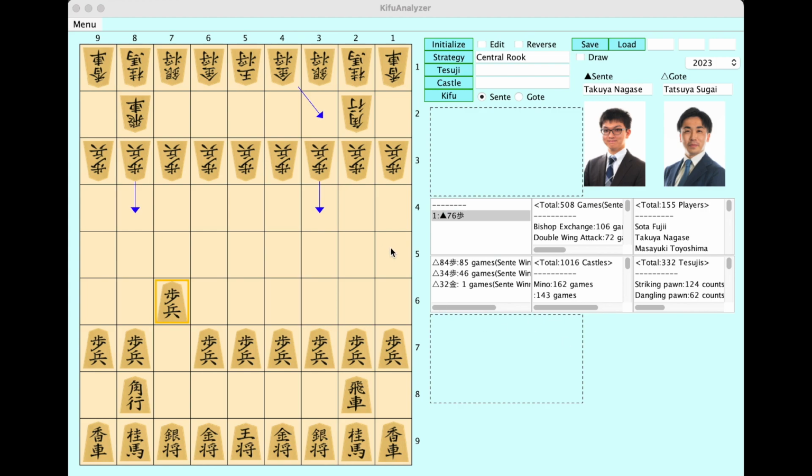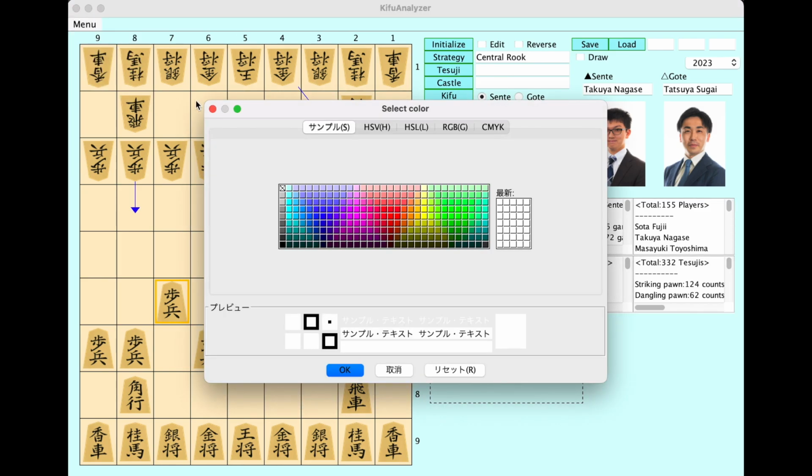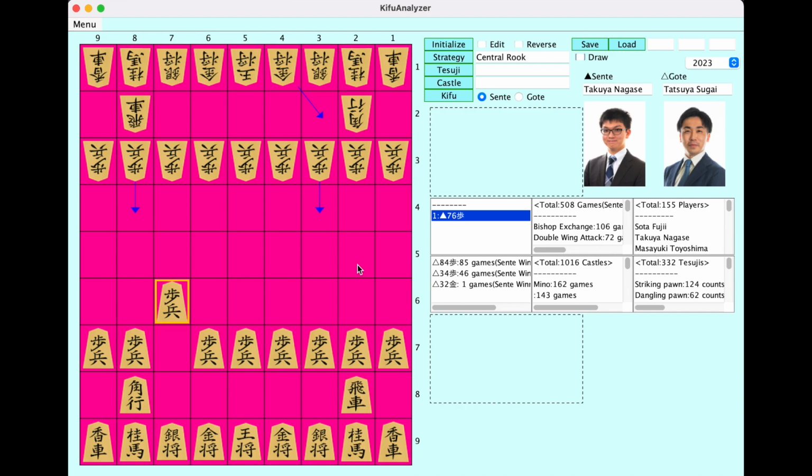Okay, and then there are other new functions in this menu. There is a menu for the new functions, and the color function is not so important, but sometimes it's fun. And capture is for when you want to capture this board.